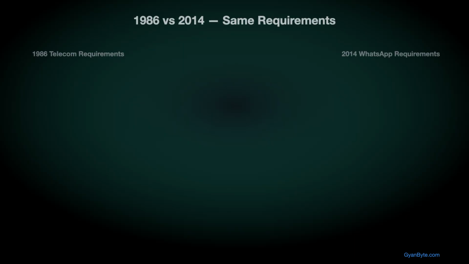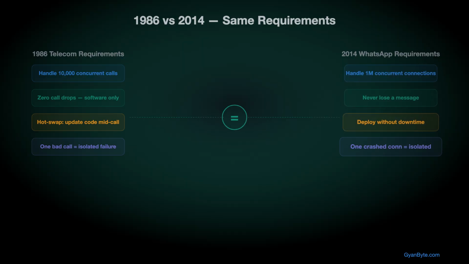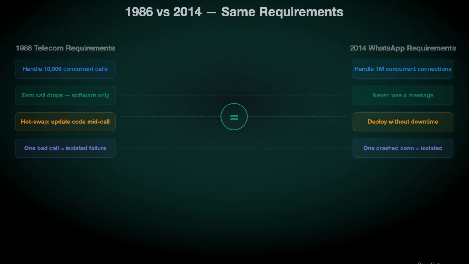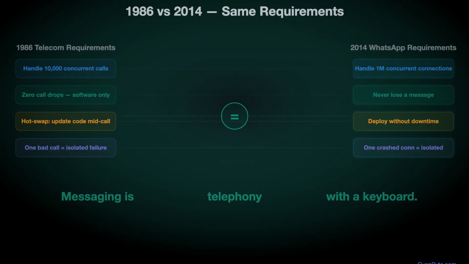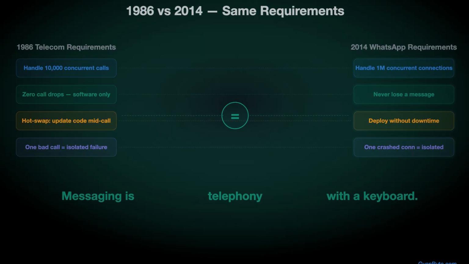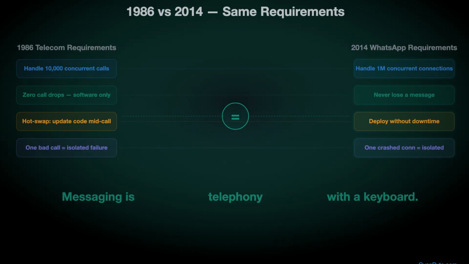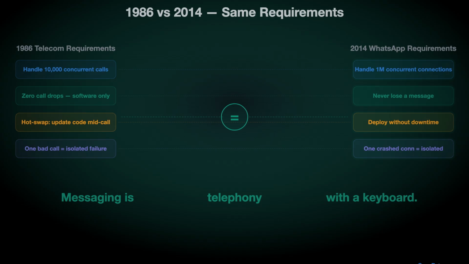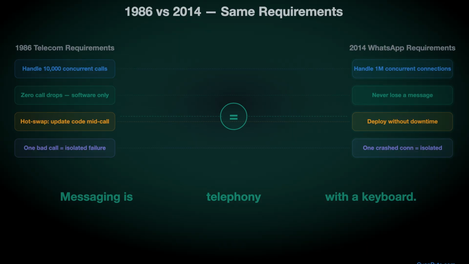Ericsson, 1986. The problem, telephone switches that never go down. Not rarely. Never. That's the requirement they wrote Erlang for. Look at what a telephone switch needs. 10,000 calls simultaneously. No dropped calls. Software is not an excuse. Update code while calls are in progress. One bad call cannot affect any other. Now replace call with message. Every single requirement is identical.